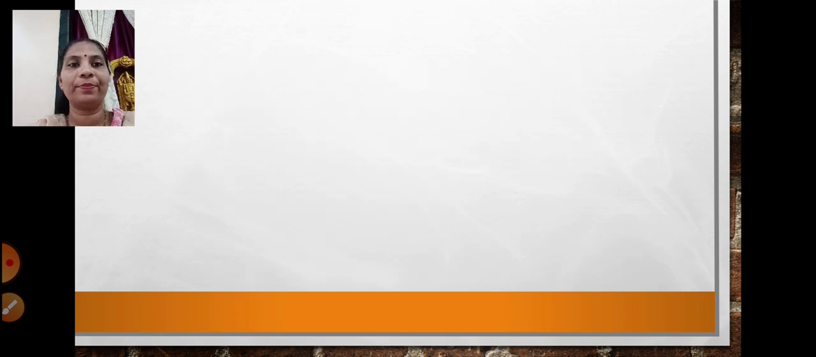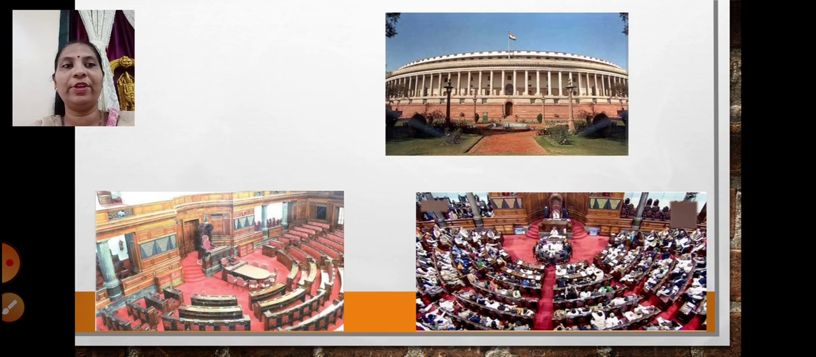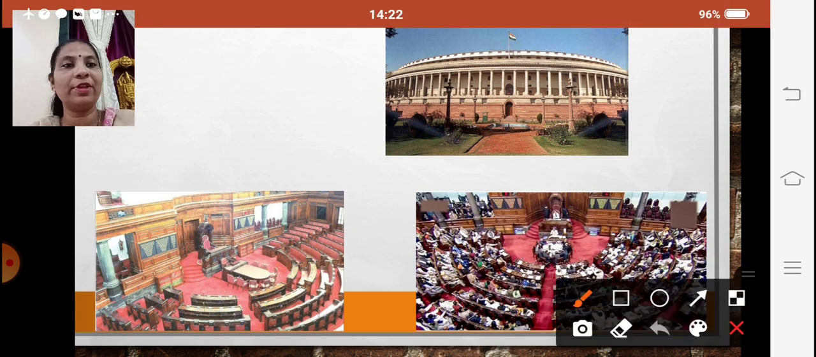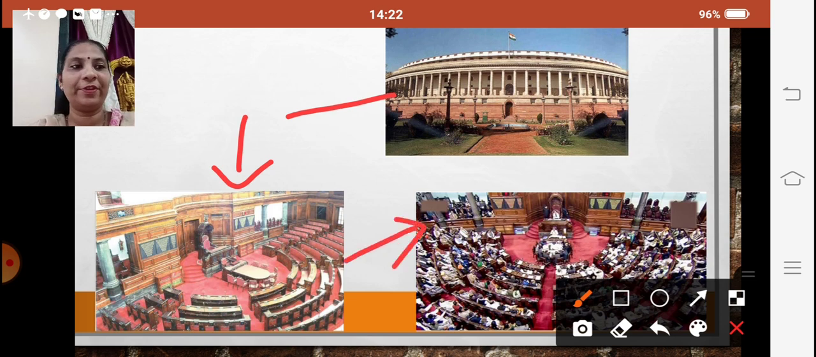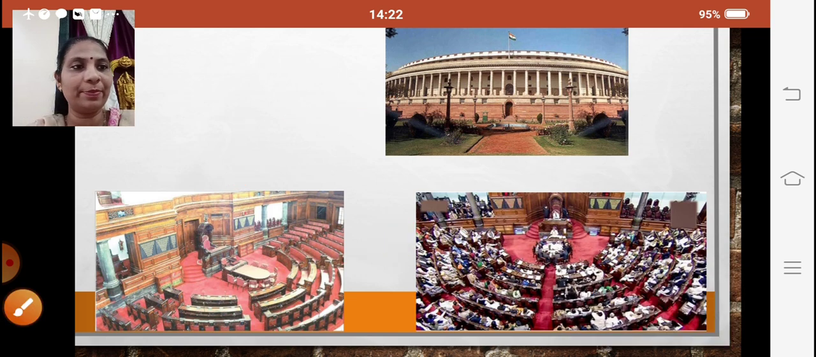Going ahead. Over here we can see the parliament, this is the Rajya Sabha, and this is the Lok Sabha. We have already learnt this in our earlier session.